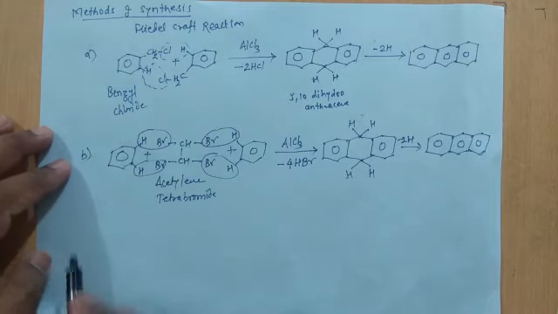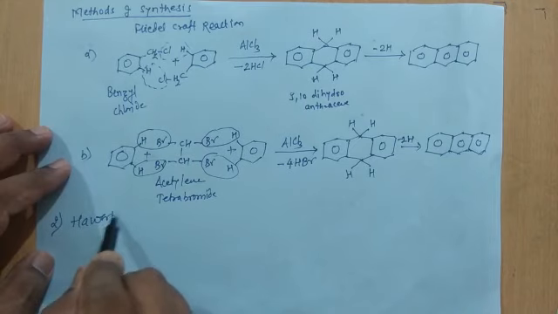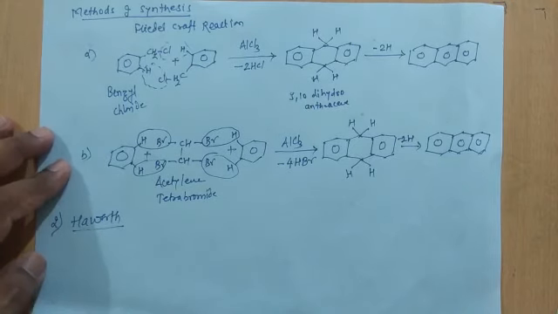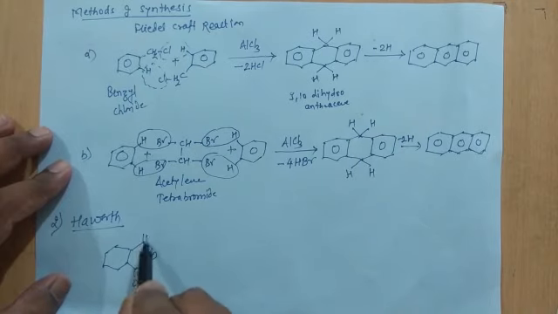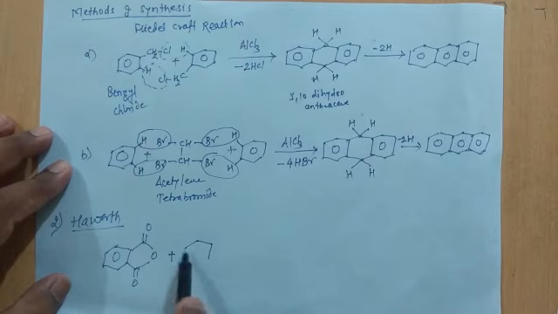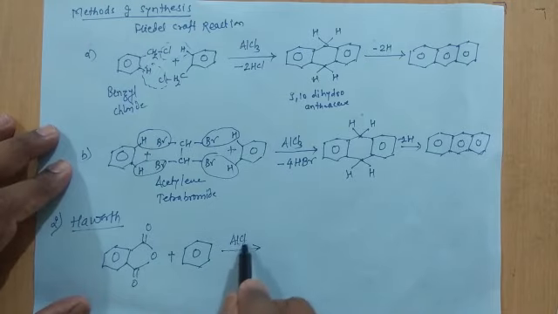Now the second method of synthesis is Haworth synthesis. In Haworth synthesis, phthalic anhydride is reacted with benzene. The first step will be a Friedel-Crafts acylation reaction in the presence of AlCl3.